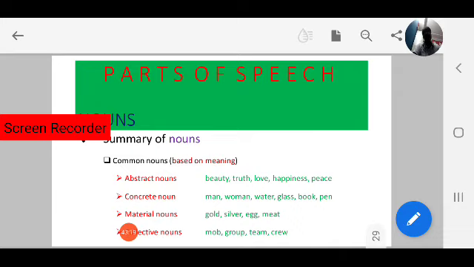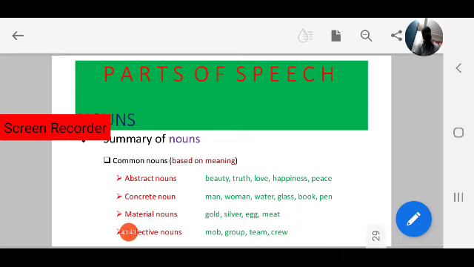One group, two groups. But what does group mean? Group is a collective noun. Group means a group of people, like more than one person. That is group. Team, a group of players. But team we take as a singular one, a single unit. Team means a group of players.